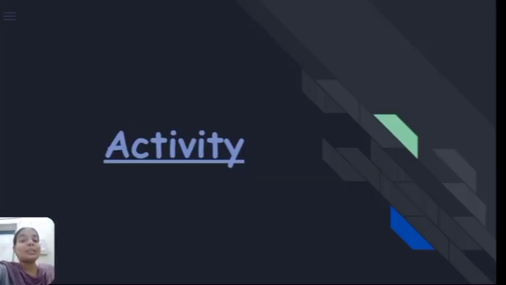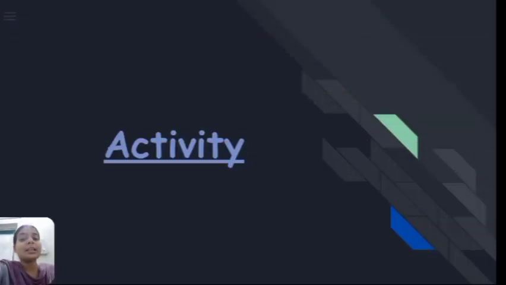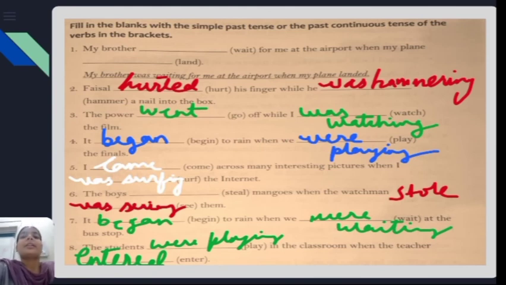Now students, it's time for some activity to check how much you have understood in past continuous tense. Fill in the blanks with the simple past tense or past continuous tense of the verb in the bracket.